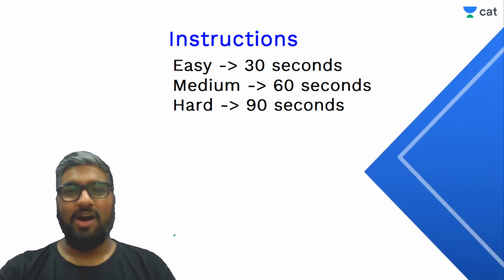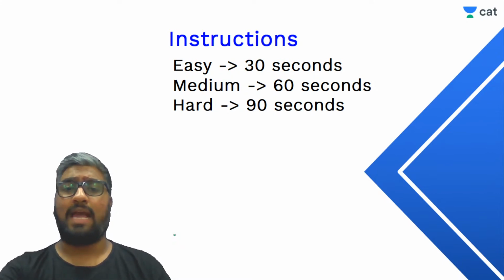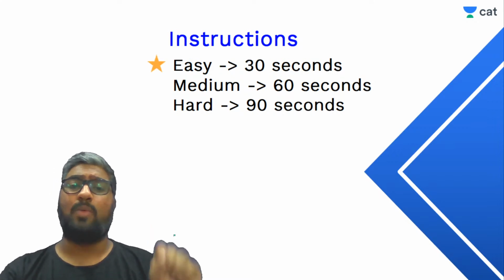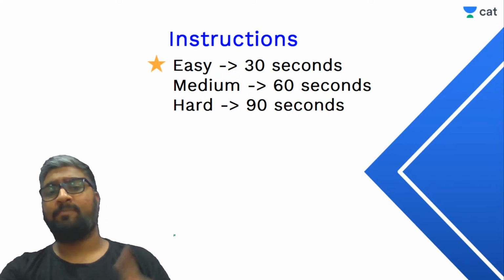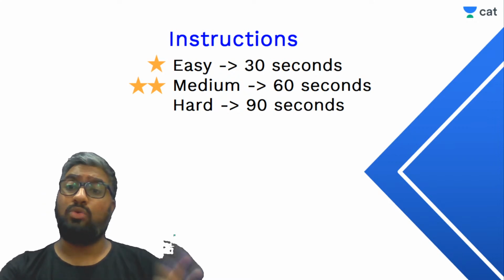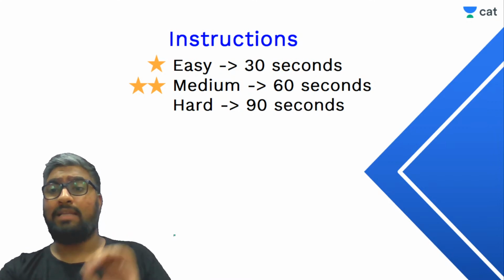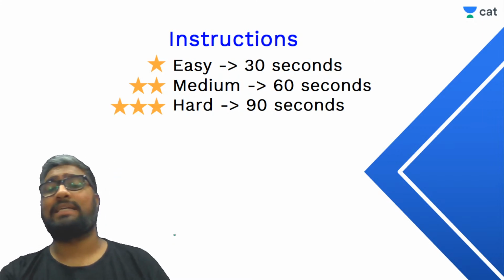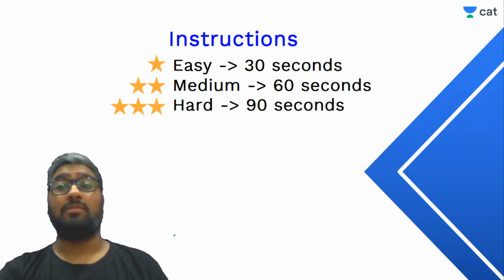Okay, today's instructions, ladies and gentlemen, what we are going to do is we will be looking at three different types of questions, right? We would be looking at easy questions, that is 1-star questions that should not take you any more than 30 seconds to solve. Then we will also be looking at some medium questions, that are 2-star questions and should not take you any more than 60 seconds in the standard time. And we will also be looking at hard questions that are 3-star questions that will take you 90 seconds, but not more than that.